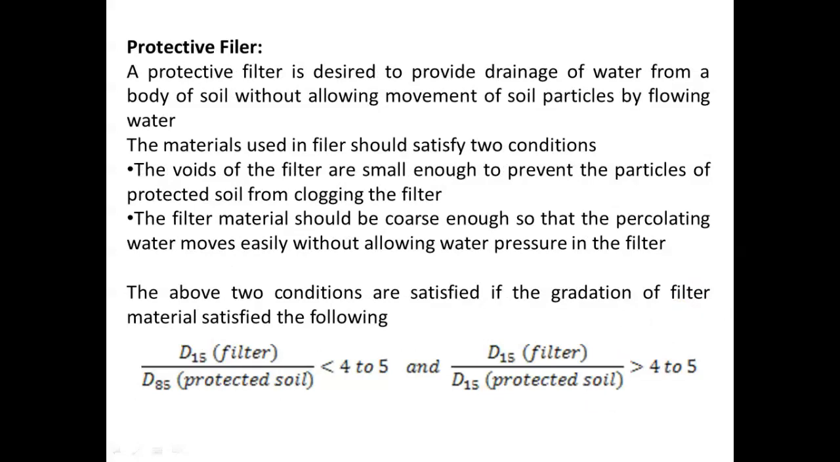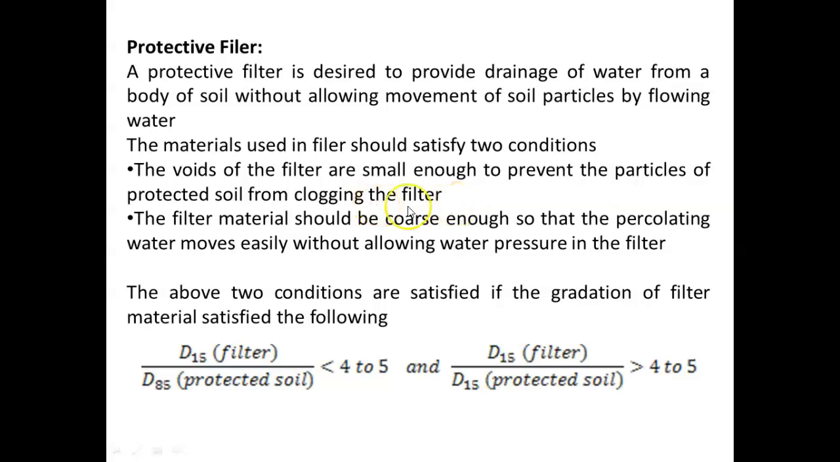Then protective filter. A protective filter is designed to provide drainage of water from a body of soil without allowing movement of soil particles by flowing water. The materials used in a filter should satisfy two conditions. First one is the voids of the filter are small enough to prevent the particles of protected soil from clogging the filter. It should not be clogged.